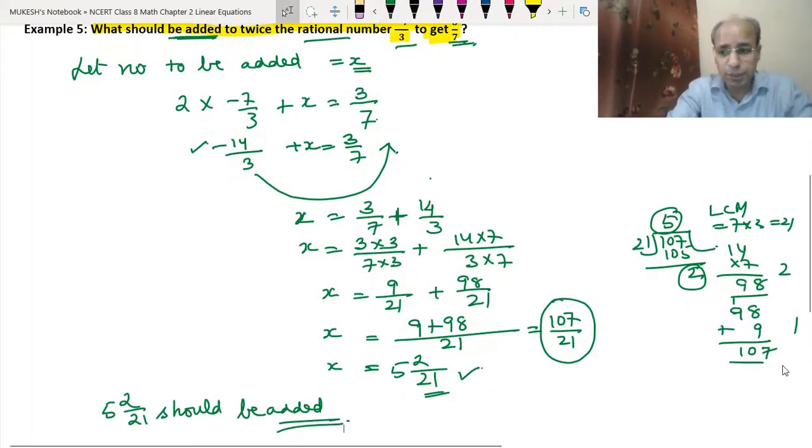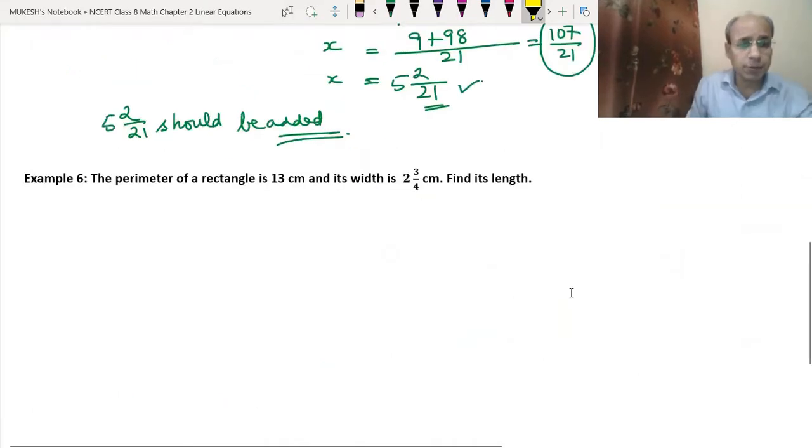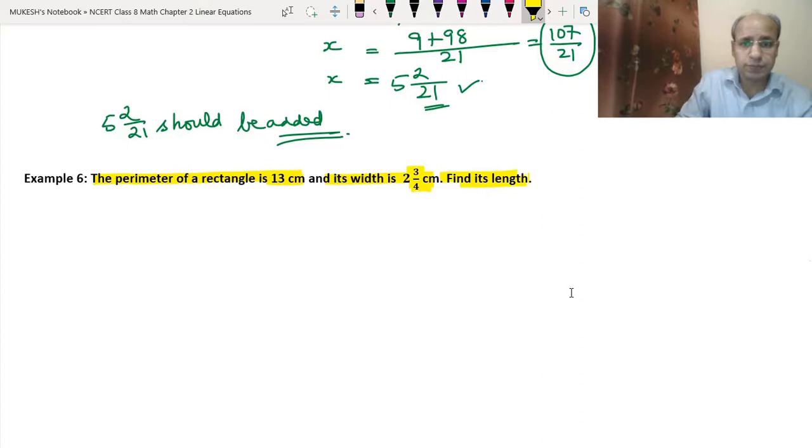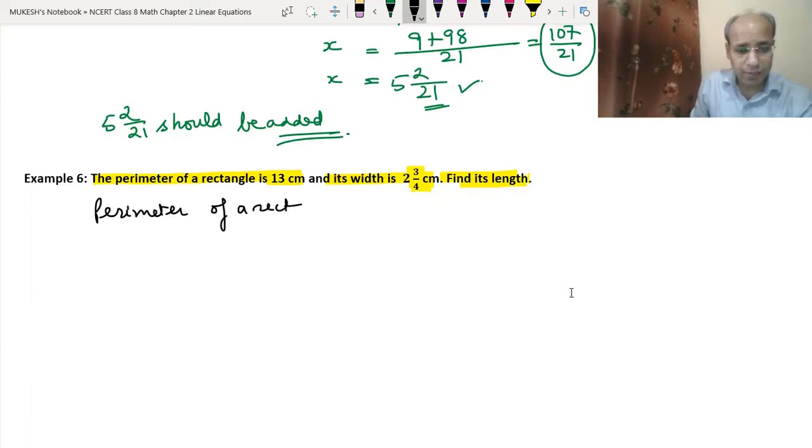Now we will do example number 6. See, in example 6, the perimeter of a rectangle is given as 13 centimeter and its width is 2 3 by 4 centimeter. We have to find its length. So what is given? The perimeter of a rectangle is 13 centimeter. Okay, width is given, that means breadth B is 2 3 by 4 centimeter, which is equal to,